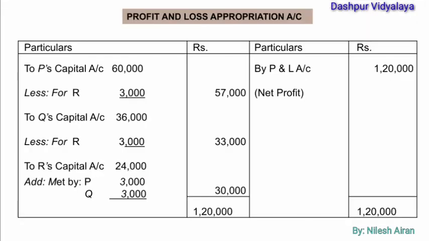First of all, the net profit rupees 1,20,000 will be transferred to the credit side of profit and loss appropriation account. Then 1,20,000 will be distributed among the partners: P rupees 60,000, Q rupees 36,000 and R rupees 24,000. R is given a minimum guarantee of rupees 30,000. So deficiency of rupees 6,000 will be made by P and Q equally, 3,000 rupees. So 3,000 will be deducted from the profit share of P and 3,000 from Q, and then it will be added back to R's share of profit.